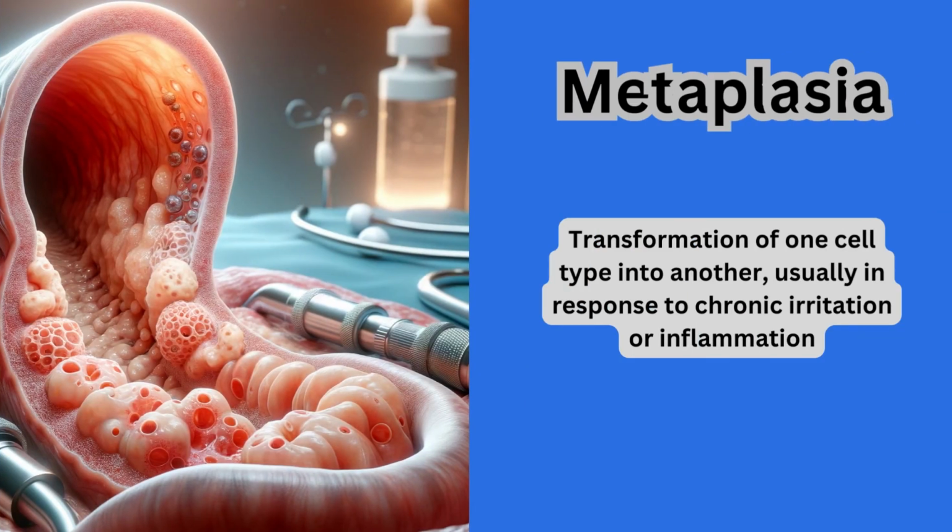Finally, we discuss metaplasia. Metaplasia is a process where one type of cell changes into another type, usually as an adaptation to a chronic irritant. A classic example is the change of normal bronchial cells into squamous cells in response to chronic smoking.